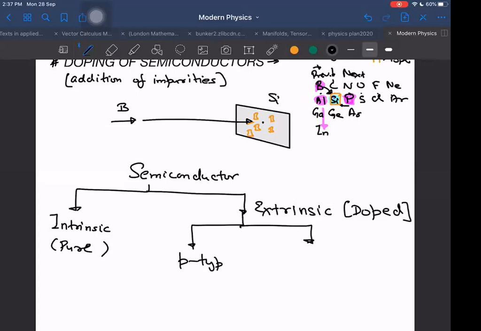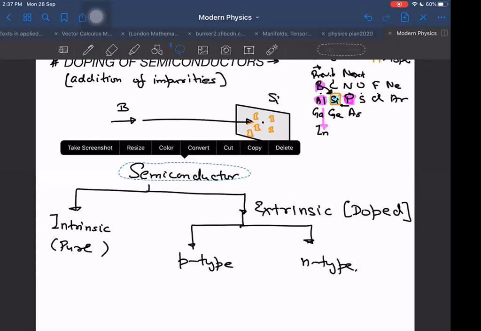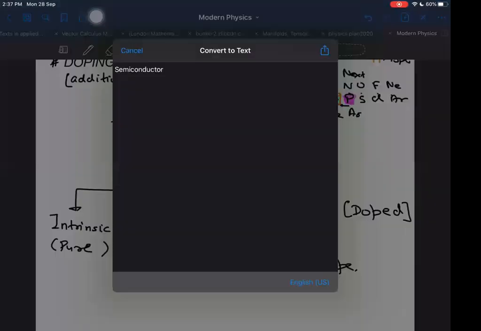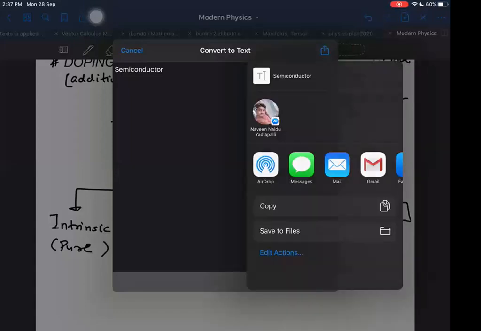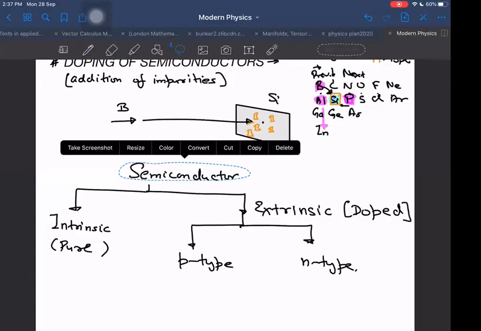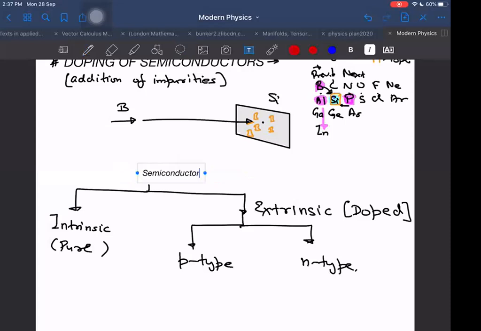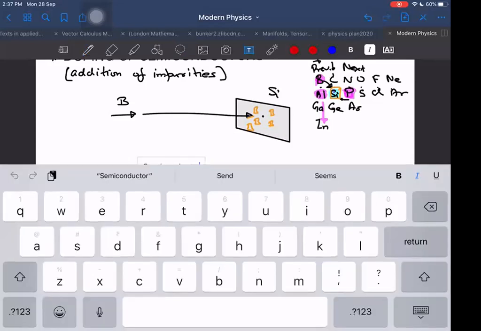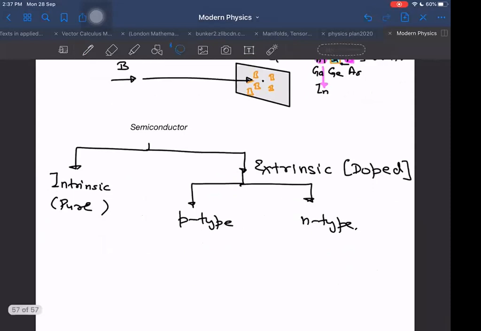P type, N type. That is the thing. And which has more conductivity? I told you, doped semiconductors will have more conductivity. The extrinsic one, the doped one, they have more conductivity.